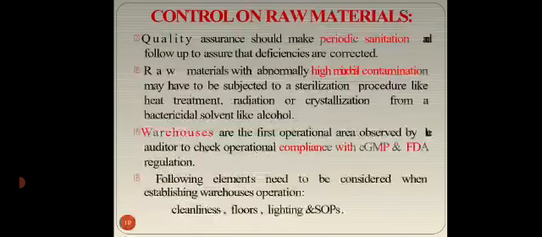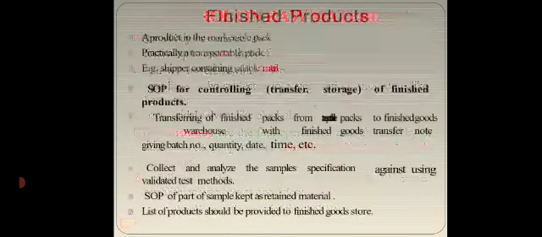Control of raw materials. Quality assurance should make periodic sanitation checks and follow up to assure that deficiencies are corrected. Raw materials with abnormally high microbial contamination may have to be subjected to a sterilization procedure like heat treatment, radiation, or crystallization from a bactericidal solvent like alcohol. Warehouses are the first operational areas observed by the auditor to check operational compliance with CGMP and FDA regulations. The following elements need to be considered when establishing warehouse operations: cleanliness, floors, lighting and SOPs.